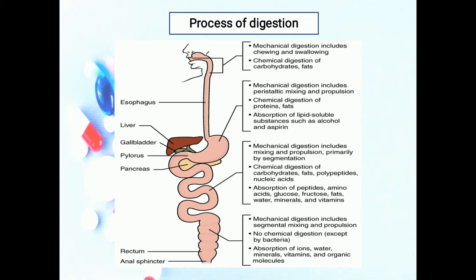Now, the mechanical digestion in the small intestine. The two types of movement of the small intestine, segmentation and the type of peristalsis called migrating motility complexes, are governed mainly by the myenteric plexus. Segmentations are localized mixing contractions that occur in the portion of intestine distended by a large volume of chyme. Segmentations mix chyme with the digestive juices and bring the particles of food into contact with the mucosa for absorption.